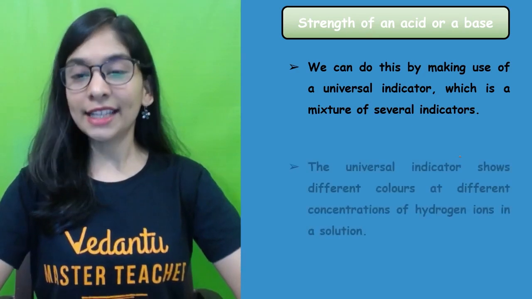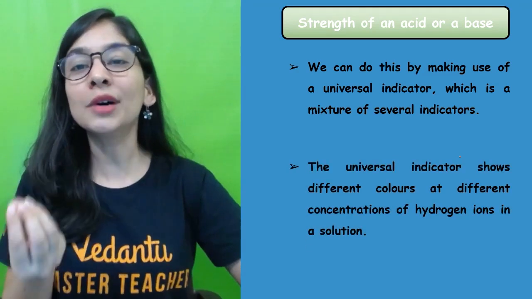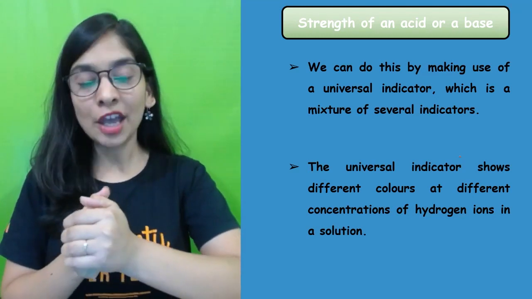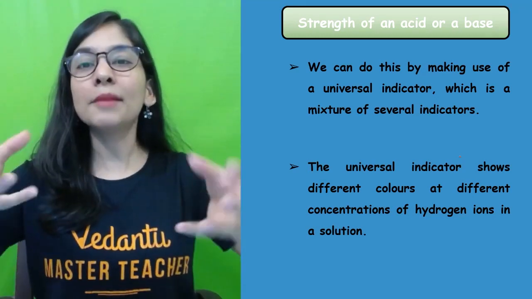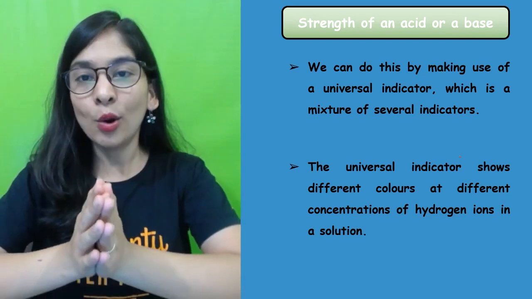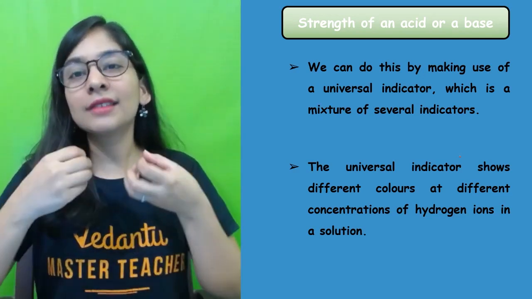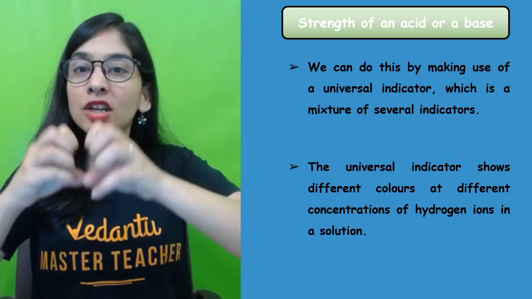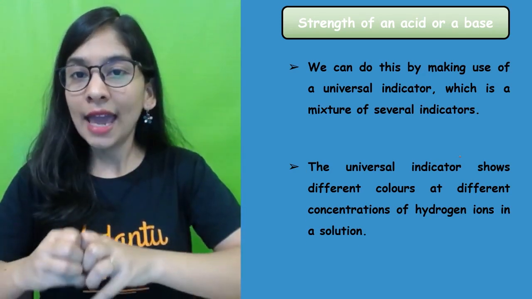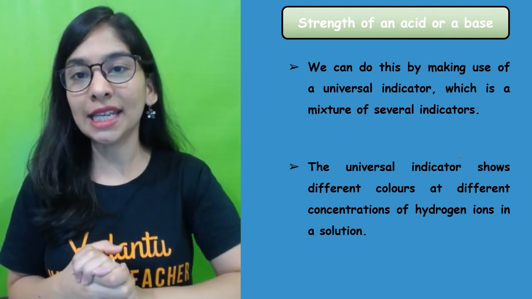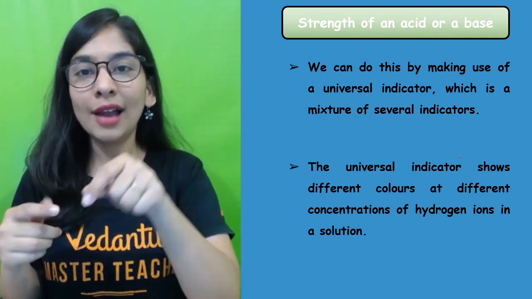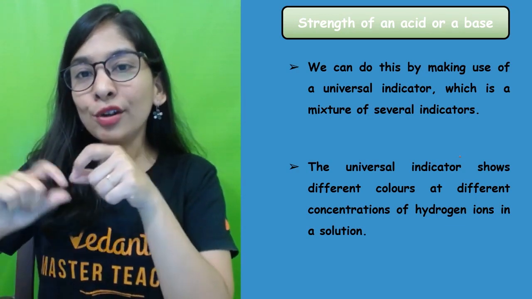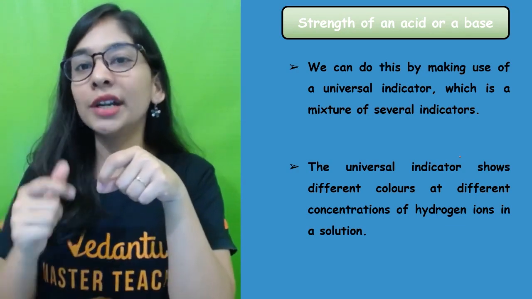So first of all, it's nothing but having a universal indicator that can tell us about the strength of an acid and base. In what sense? A universal indicator is nothing but a mixture of dyes. There are so many dyes, and a dye's function is to impart its color. So we mix many dyes together, and we get this universal indicator. And what does that do? As it has a mixture of every dye, at a particular strength of acid and base it gives a particular color.